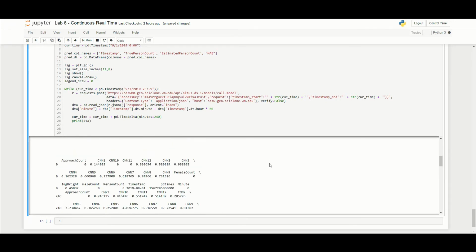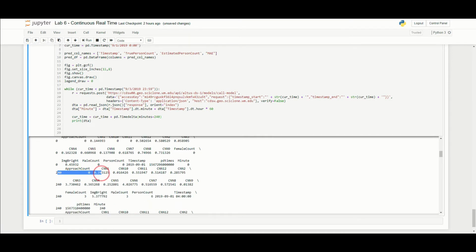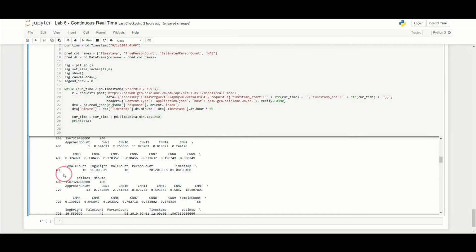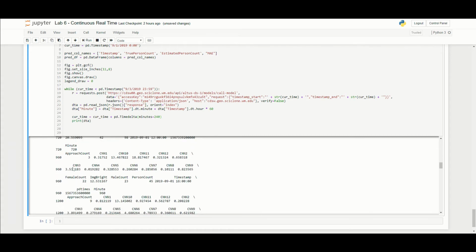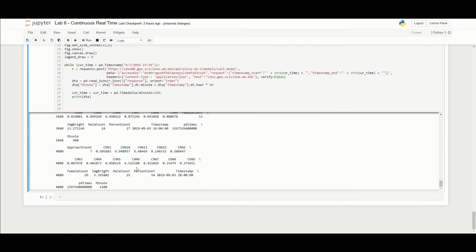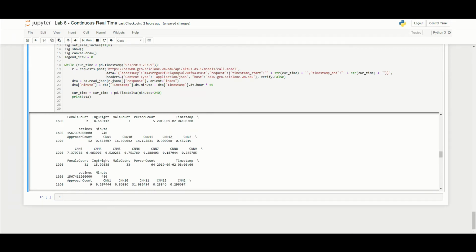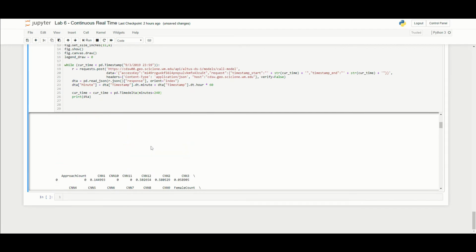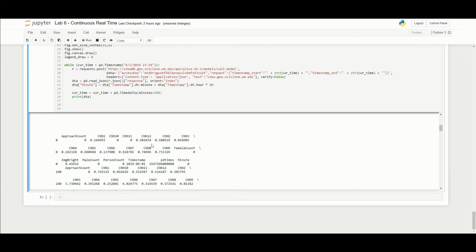There we go. And so we're starting to get the data back from the server. So this was the first minute, the 0th minute. Then we got the 240th minute, just as we requested. So we should get the 480th, 720th, 960th, and so on. So every time this while loop goes, we get the next minute of information where we're skipping, right? So we're only doing every 240. We want to take this information and use it to create our own estimates and then visualize that in a meaningful way.